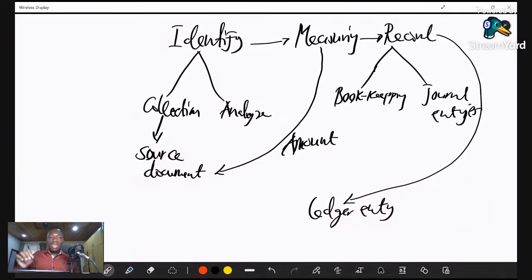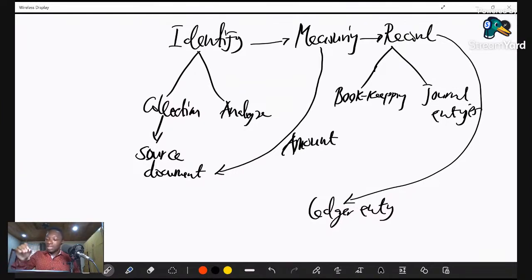You can't record any item without any monetary substance, otherwise that would be a non-accounting item. Because for us to account any item in our books, it should have monetary substance. That's why we chip in the concept of measuring. We should be able to have the value for the transaction that has occurred. I hope that is clear.